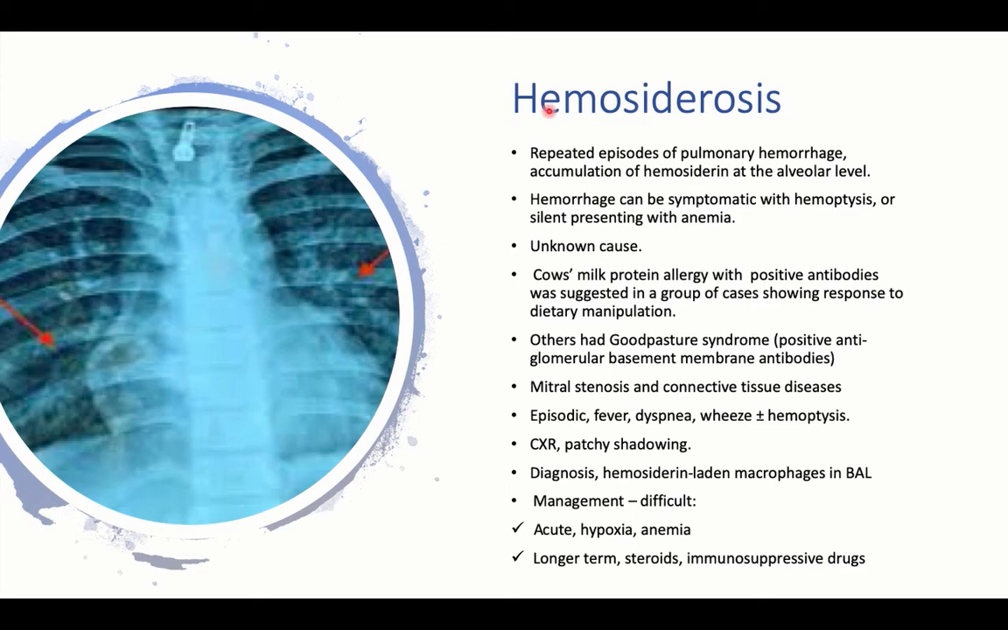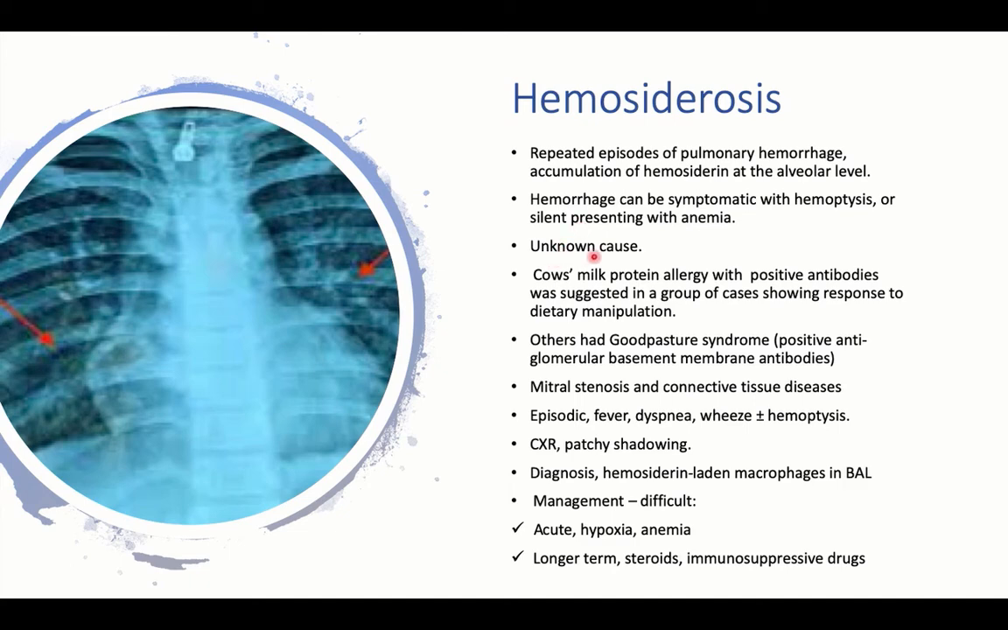Hemosiderosis is also one of the chronic lung diseases where we have repeated episodes of pulmonary hemorrhage with accumulation of hemosiderin at the level of the alveoli. Hemorrhage can be symptomatic, with hemoptysis, which is cough with blood-tinged sputum or coughing blood, or can be silent, bleeding into the alveoli, presenting only with recurrent chest symptoms of unknown etiology, plus resistant iron deficiency anemia due to long-standing blood loss.